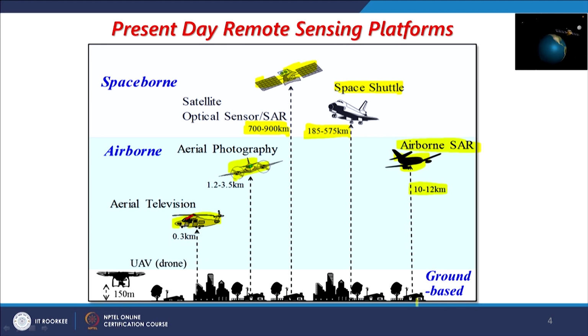And the latest new addition in remote sensing platforms is the UAV, the unmanned aerial vehicles, which are becoming very popular for different kinds of photography or imaging, and all kinds of payloads can be put depending on the capability of these drones.